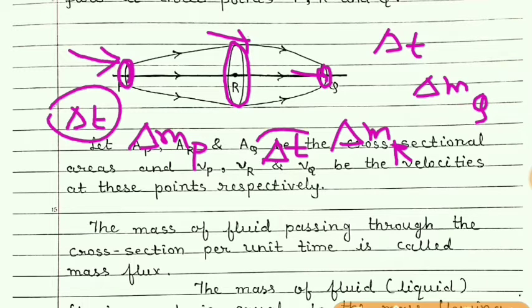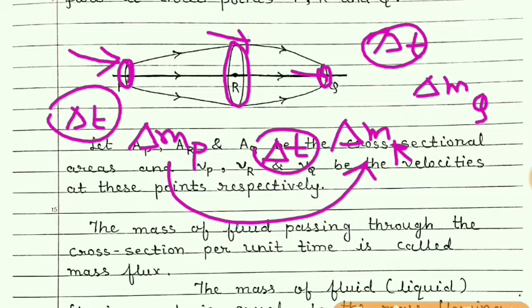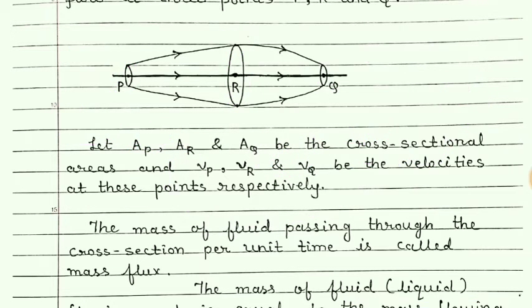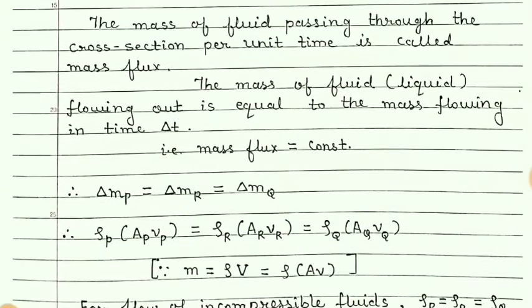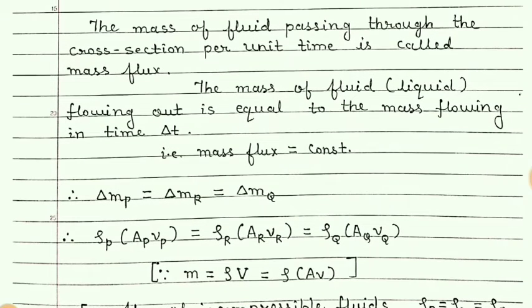So in the same time intervals, these masses which are passing through each and every cross-section area will be the same, and so mass flux remains constant.